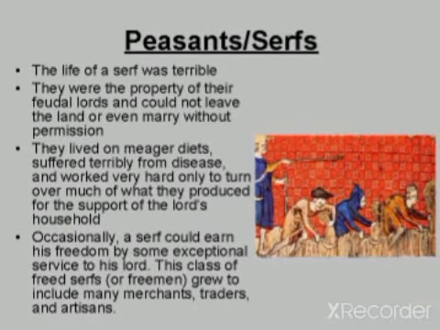The lives of these peasants were terrible. They were the property of their feudal lords and could not leave their land or even marry without the permission of the landlords. They were not given enough food. They suffered from various diseases, and occasionally a serf could earn his freedom by some exceptional service to his lord. This class of freed serfs are called freemen, who later on grew to become merchants, traders and artisans.